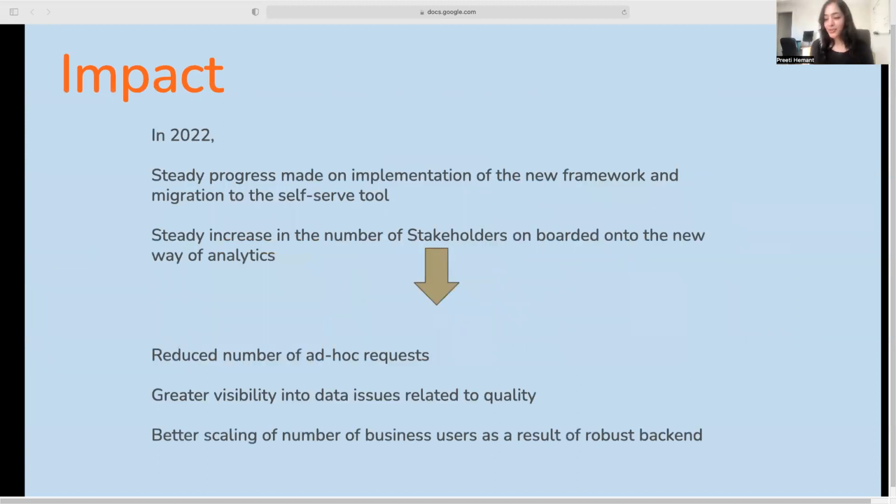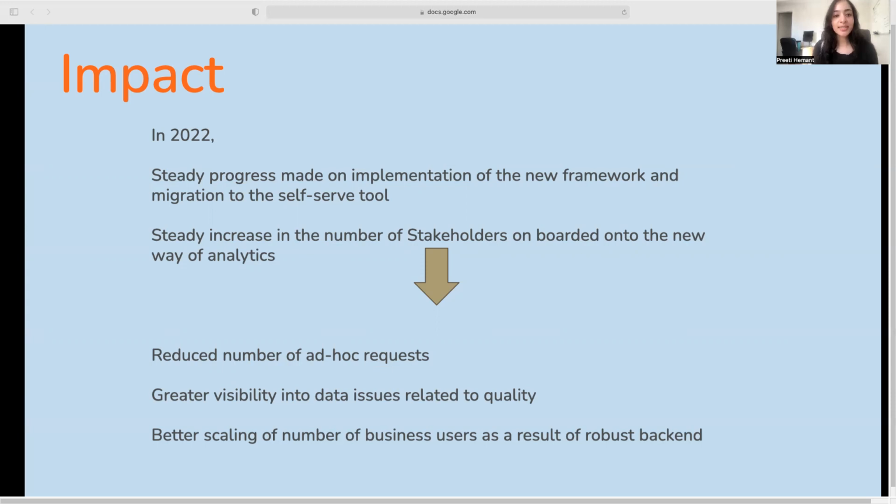Now, talking about impact of all that we did on business. So in 2022, we made steady progress on implementation of this new tool and migrating all dashboards, reports to this new BI tool. We also steadily increased the number of stakeholders who were onboarded onto this new way of analytics. And we are starting to see the impact of all these changes that we made. We have seen the number of ad hoc requests have gone down. So that means the analytics team is spending less and less time on ad hoc, and that time is being used for more and more high value work.